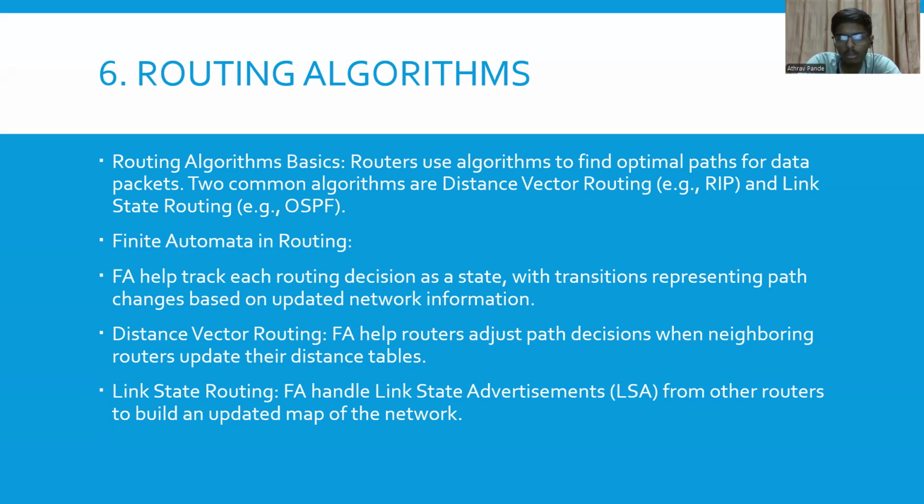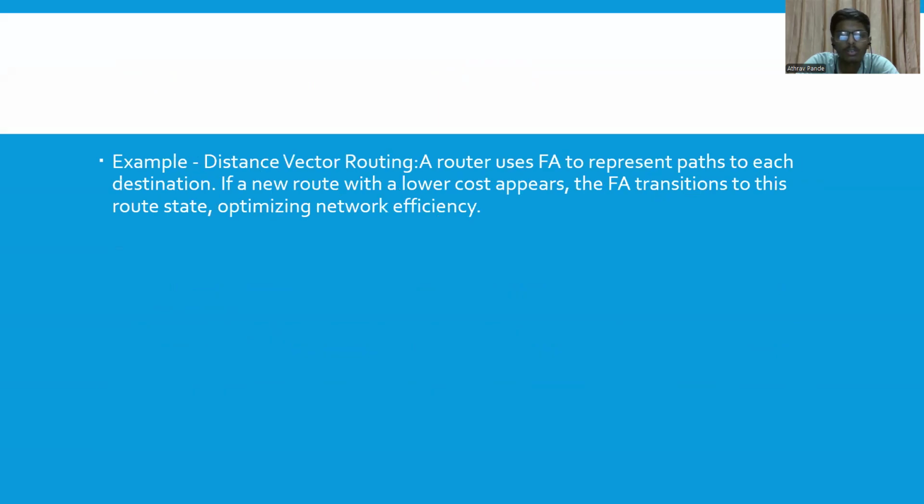Finite automata in routing helps track each routing decision as a state with transitions, representing path changes depending on updated network information. In distance vector routing, finite automata helps routers adjust path decisions as neighboring routers update their distance tables. In link state routing, finite automata handle link state advertisements from other routers to build an updated map of the network.